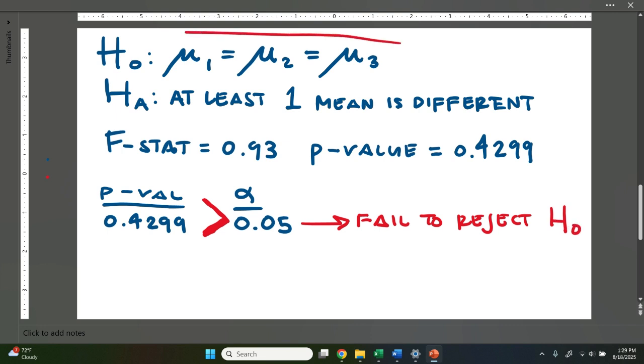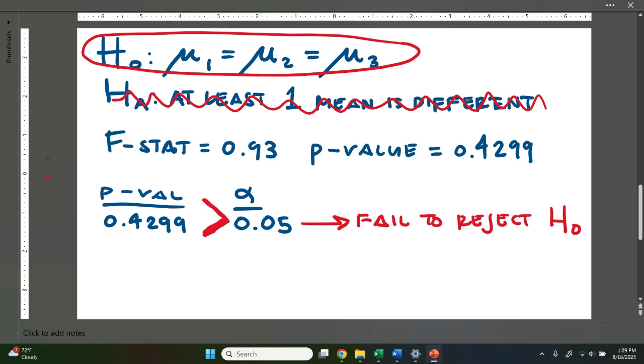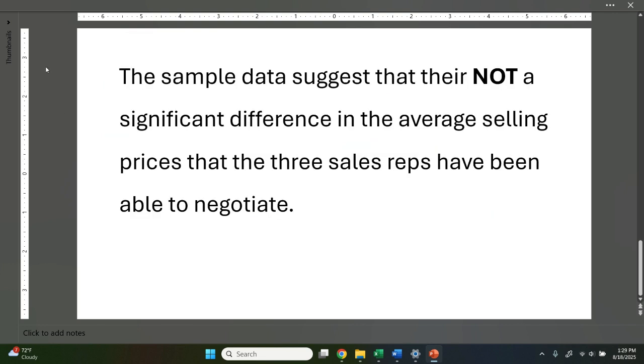So we're going to keep this null, and the alternative is out of play. So that's the idea here. I do a lot of drawing on top of my hypothesis statements to remind me that the data is indicating that the 3 sales reps, their means, although they're not perfectly the same, are considered equal. They're not significantly different. So that would be our summary statement here.